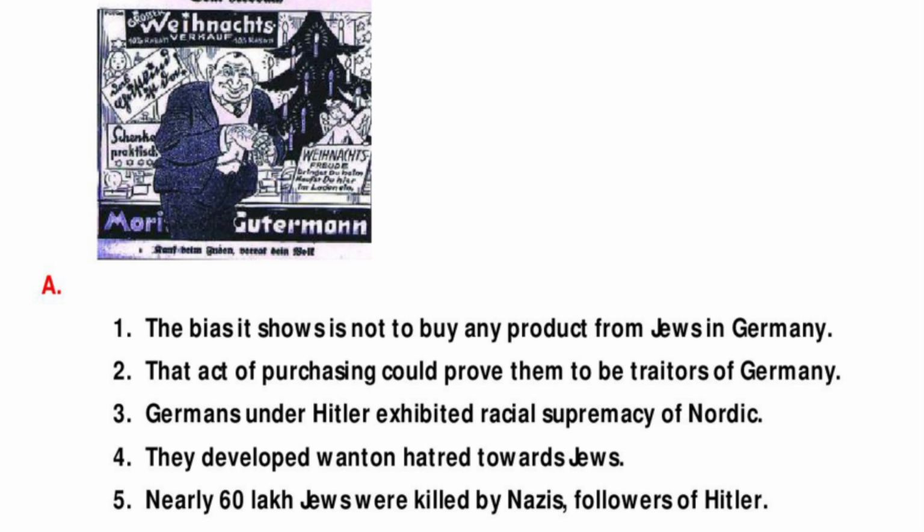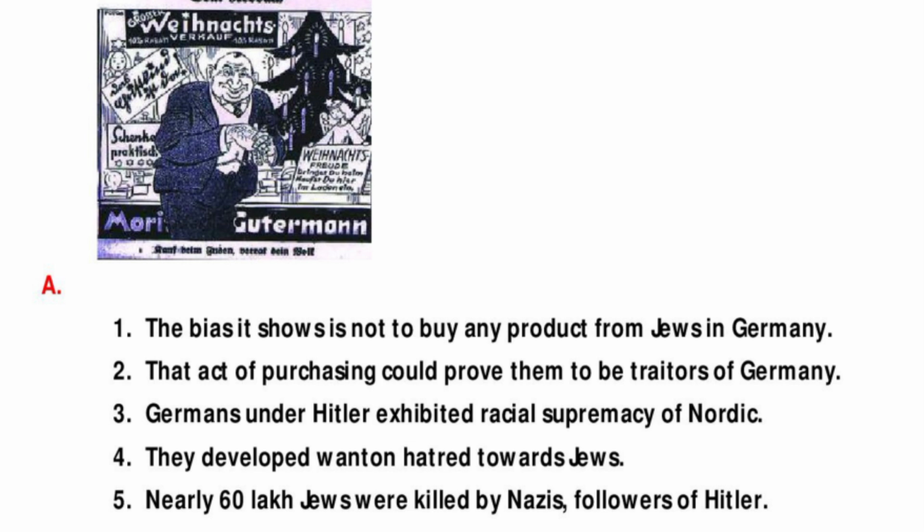Here, a cartoon in German with the caption, Buy from the Jews, Betray Your People, 1929. What bias does it show, students? The bias it shows is not to buy any product from Jews in Germany.